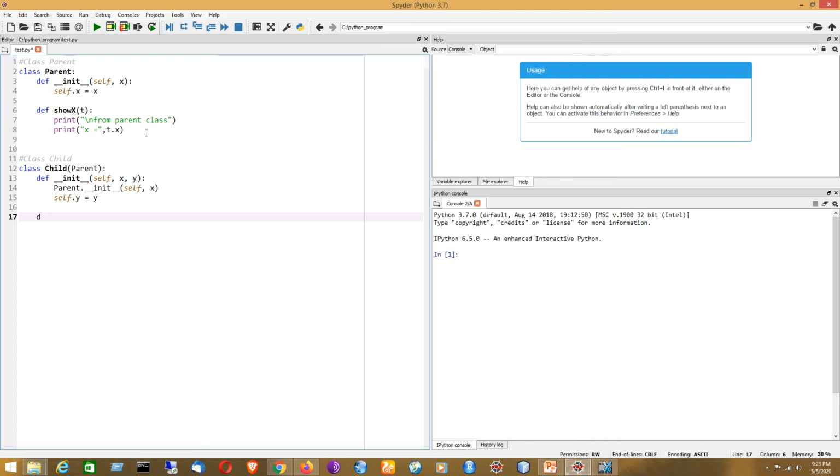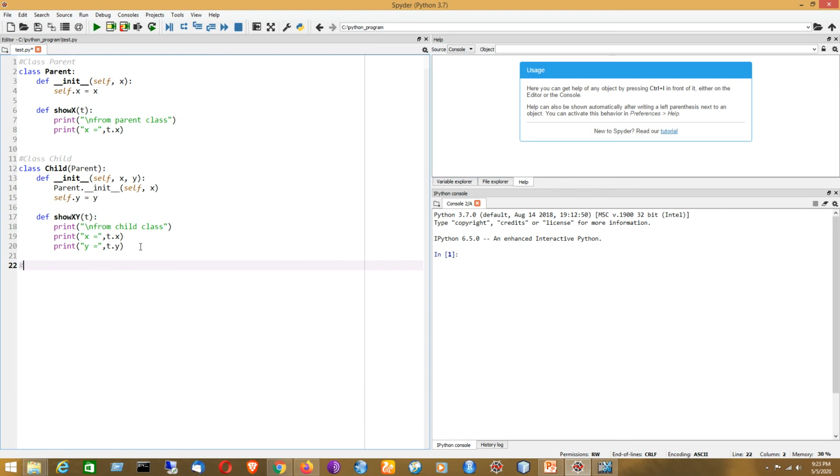Now I will be defining a method that will display the values of both these variables. It will be called show xy, and it will be called from the child class. Now I need another statement here because I need to print the value of y also. So in that way I have defined both the classes, the parent class and the child class.